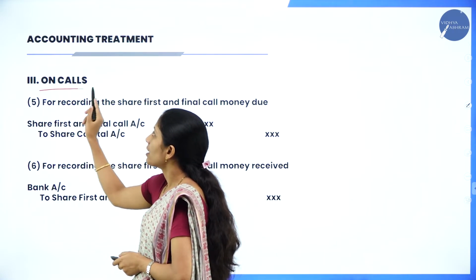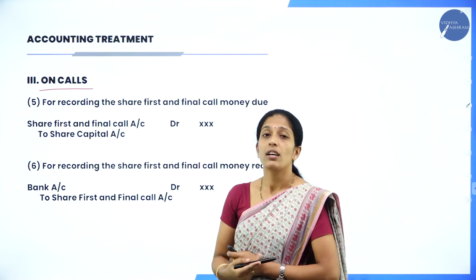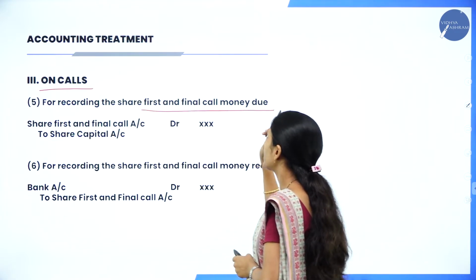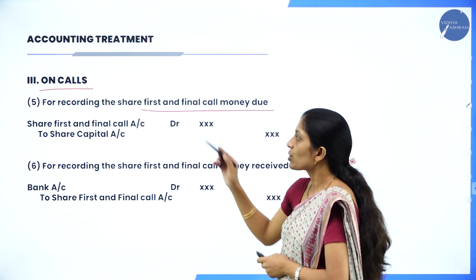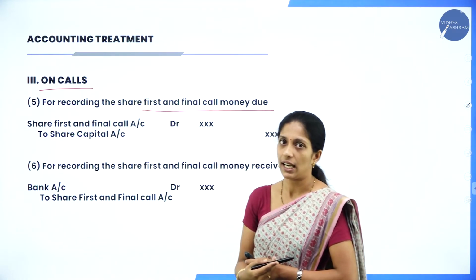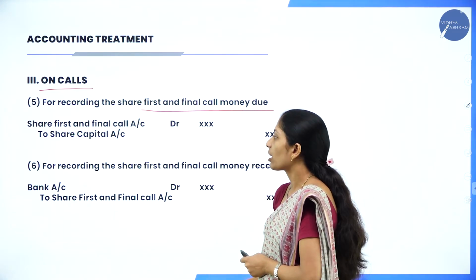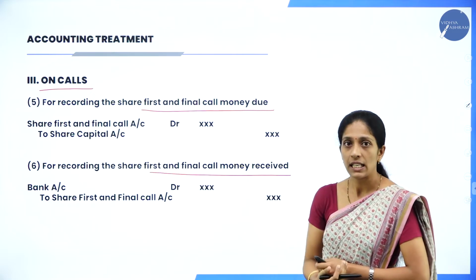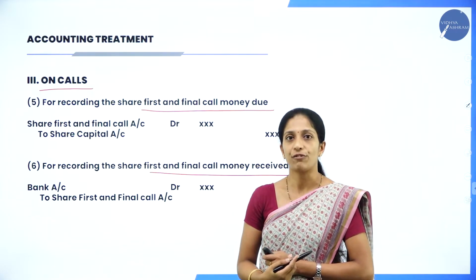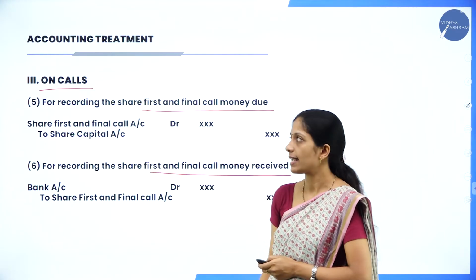Next, on calls. So you have come across calls now. So your fifth entry is for recording calls amount due. So for recording share first and final call money due, what is the entry? Share first and final call account debit to share capital account. Next, you are going to receive the share first and final call money. So for recording the share first and final call money received, your entry is bank account debit to share first and final call account. So once it is due, the next entry is for received.